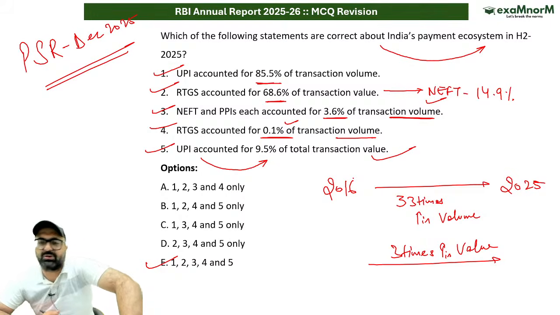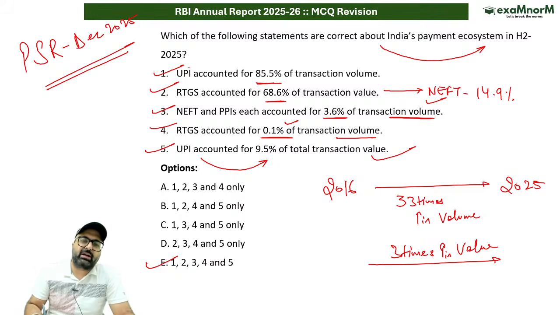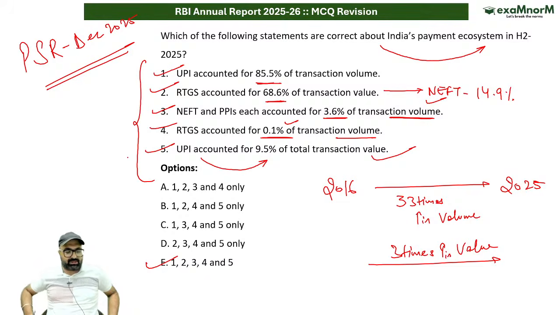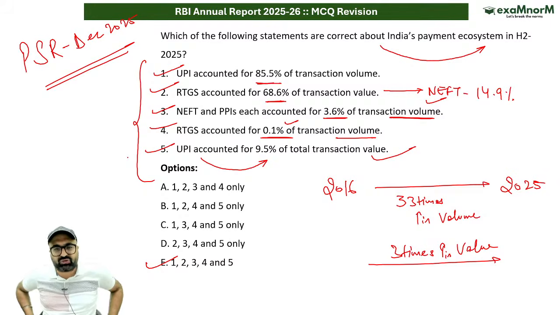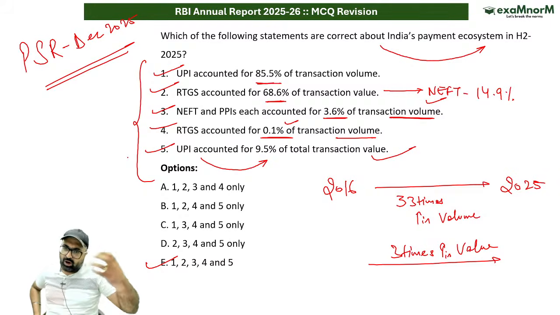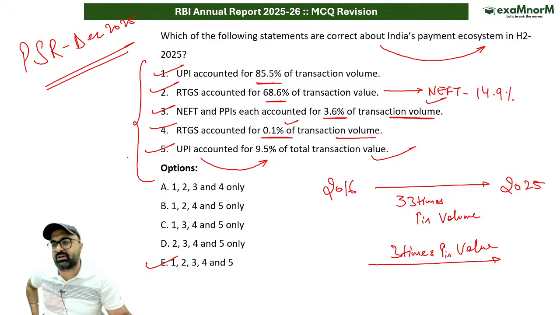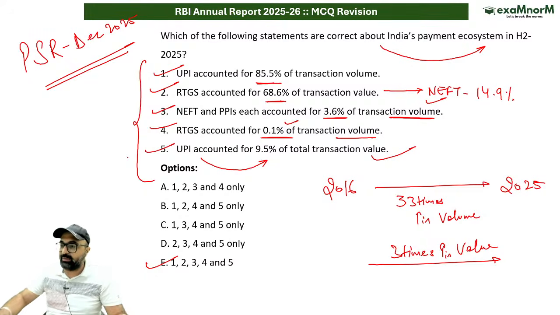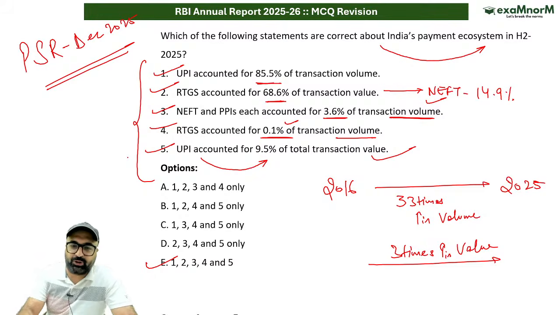Obviously, Ashutosh, not only bade log, but the financial institutes and the corporate world make huge transactions, and all those huge transactions are carried out on RTGS because it's real-time gross settlement and it gives real-time settlement of huge funds, where the minimum limit is 2 lakhs and there is no maximum limit, and this is available 24 into 7.